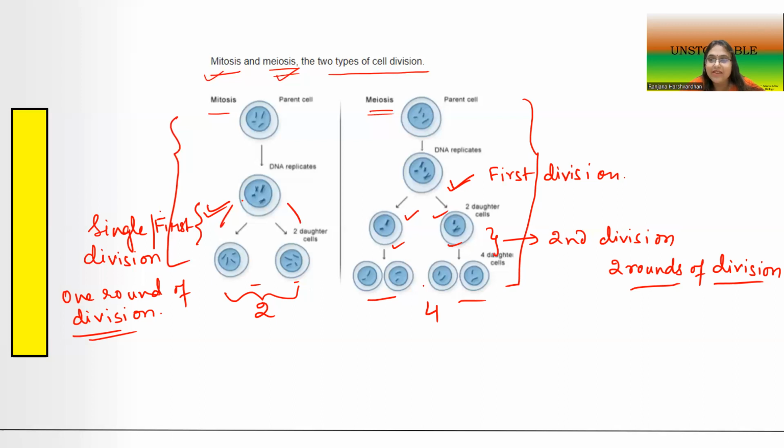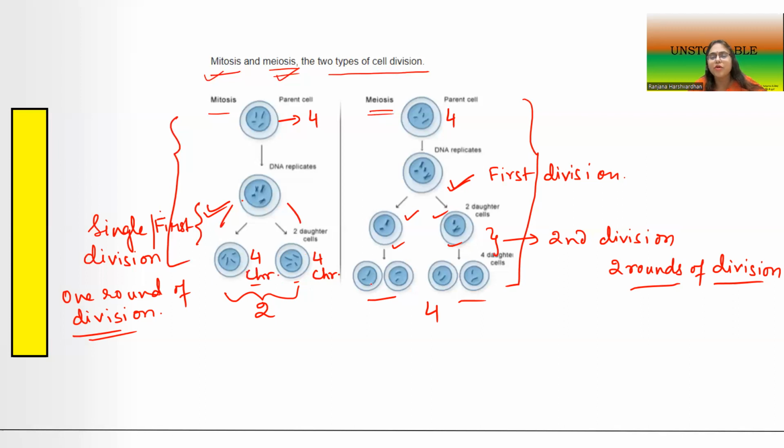The next thing, I would like you to count the number of chromosomes inside the cell. Now we have studied the cell and the nucleus. You can see here that the parent cell has 4 chromosomes, both the one undergoing mitosis and the one undergoing meiosis. After the 2 daughter cells have been formed in mitosis, I once again see 4 chromosomes each.